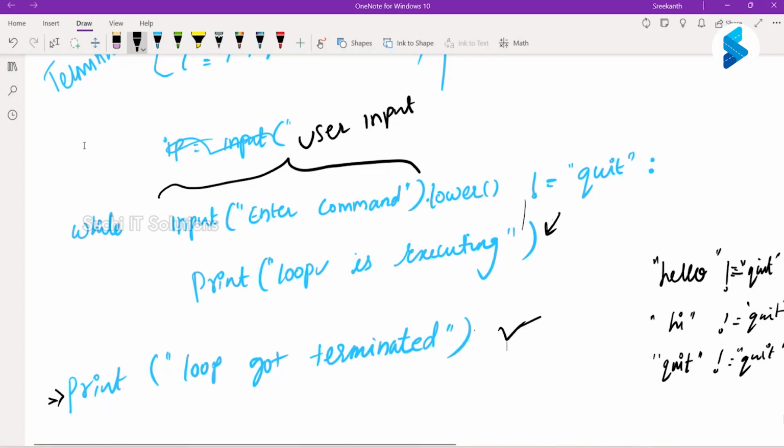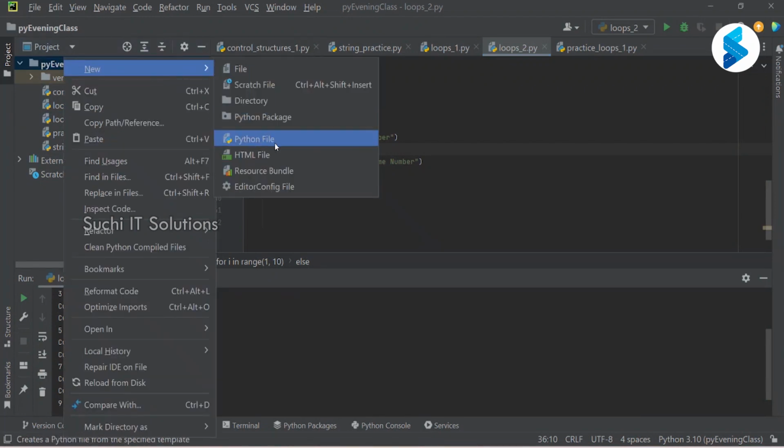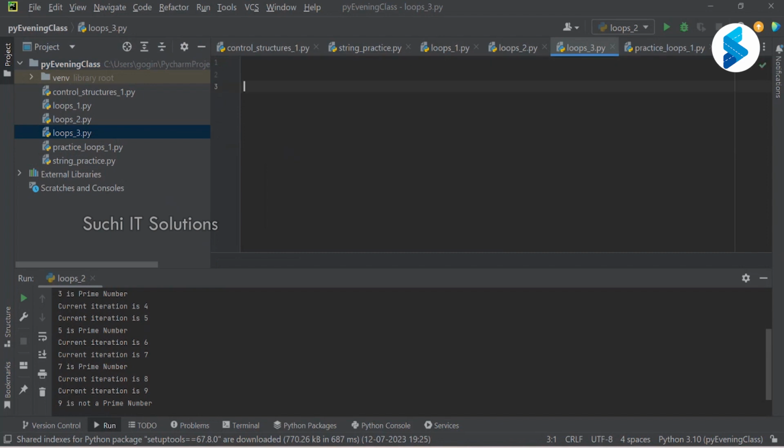Okay, so let us go back to our code base. Let me open the Python file loops 3.py. So it's a while loop. I am initializing i to 0, and while i is less than 5, what are we saying? Print hello world. Now let me execute this.